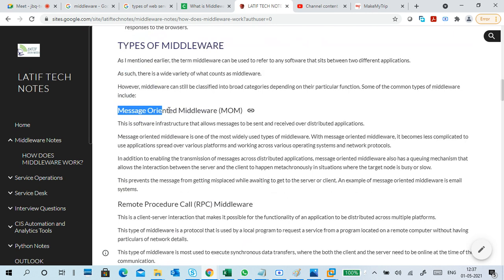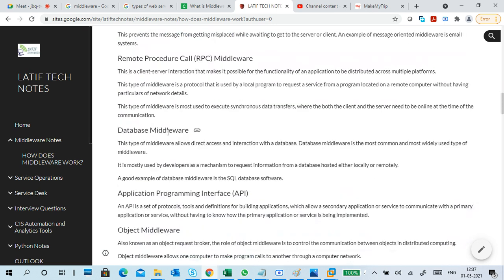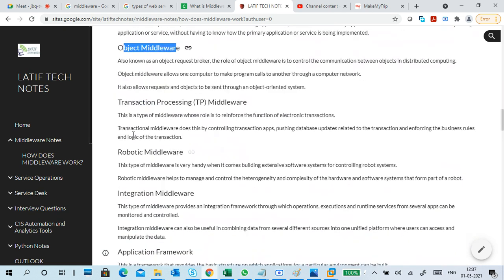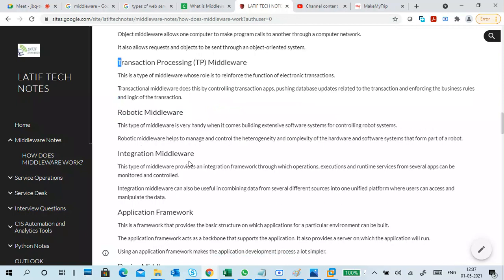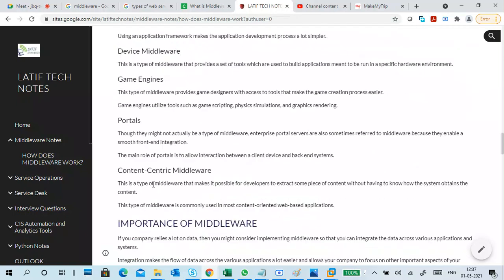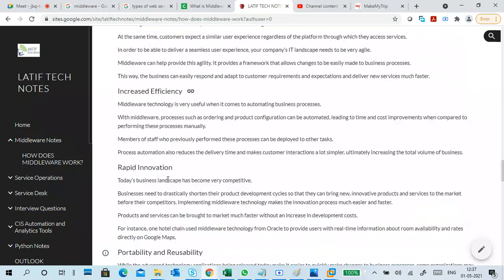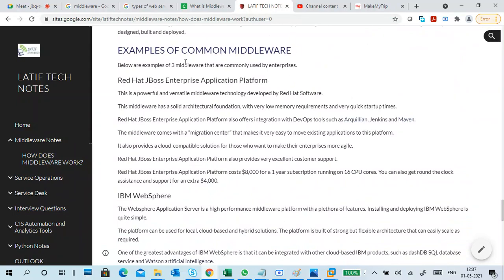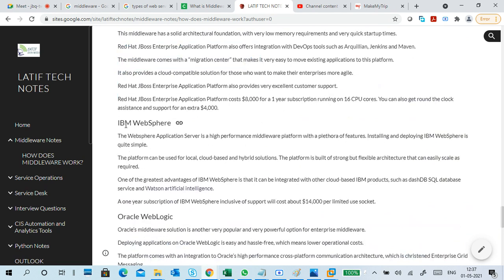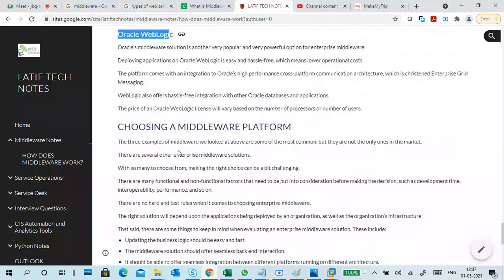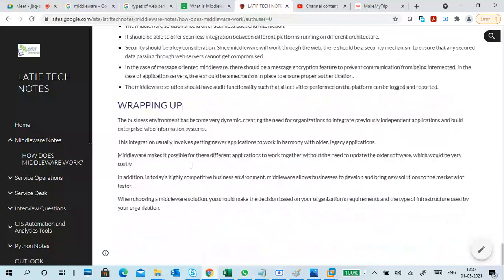Types of middleware are message oriented middleware, procedure call, database middleware, application programming interface, object middleware, transaction processing middleware, robotic middleware, integration middleware, application framework, device middleware, portal, like this. There is so much data here. Examples of common middlewares: Red Hat JBoss or WildFly, IBM WebSphere, and Oracle WebLogic Server. These are the most common names of middleware.